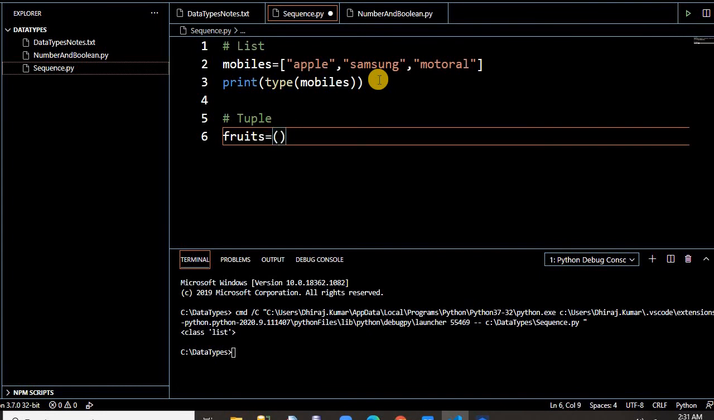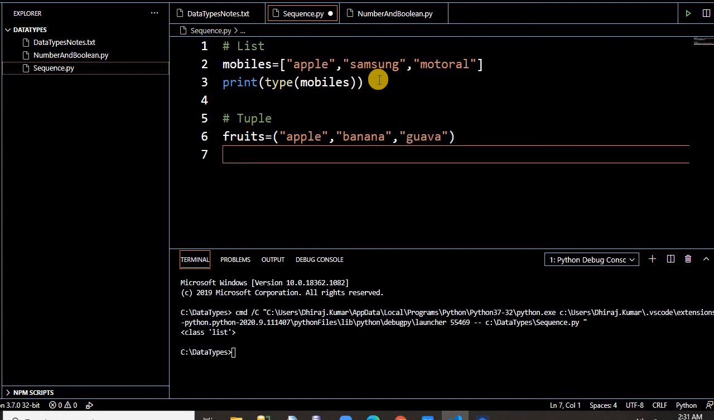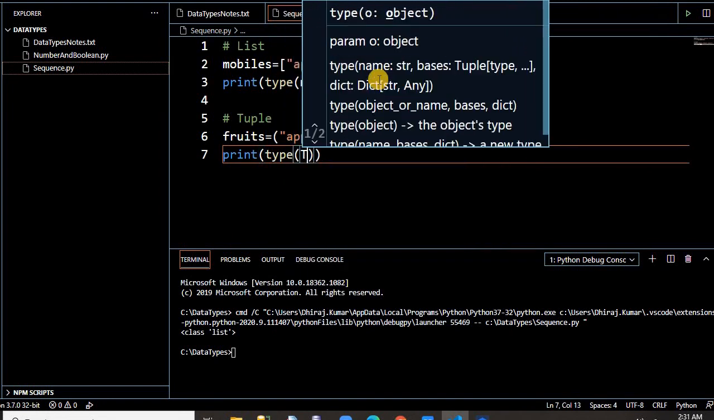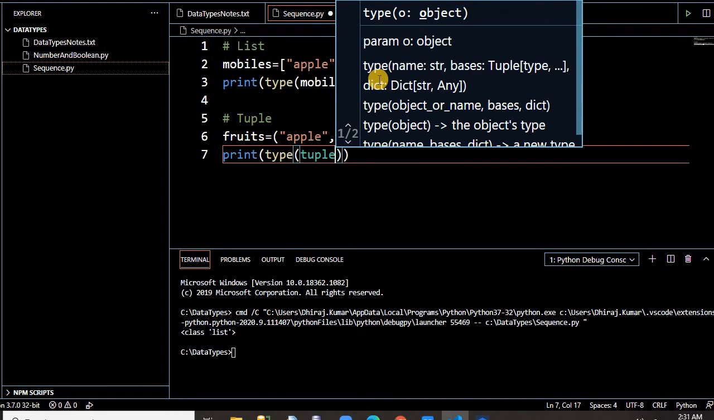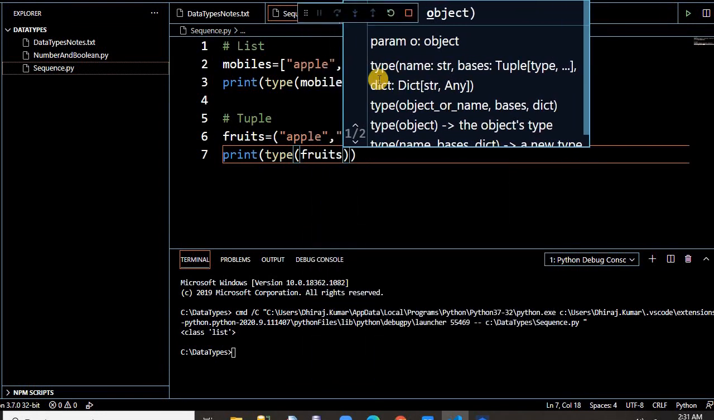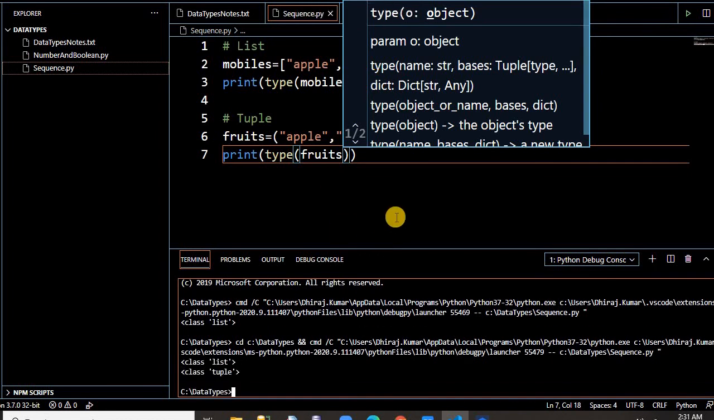Okay, how do we define a tuple? It starts with a bracket, the small bracket. So you can say apple here, apple is a fruit also. Apple, you can say banana. You may have something like guava. Okay, let's take the data type of this also. To say something like type of tuple, sorry, you have written the fruits variable name. Now if you run this, see, it's giving the tuple.